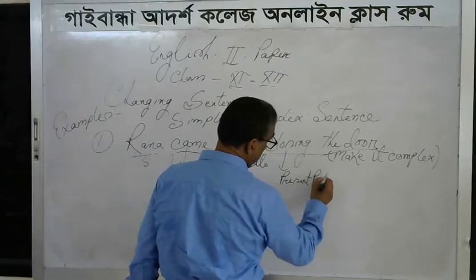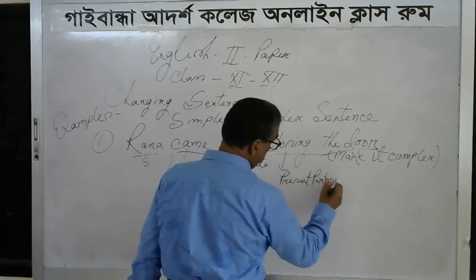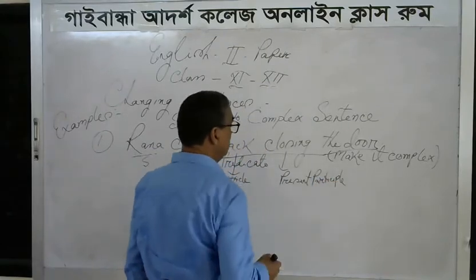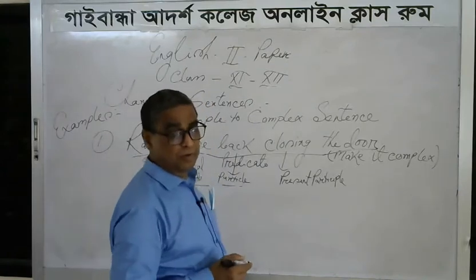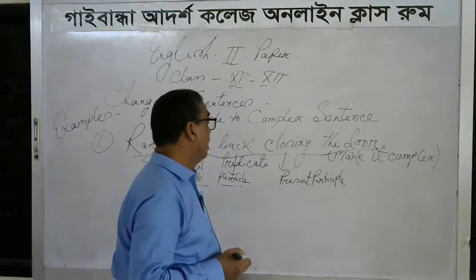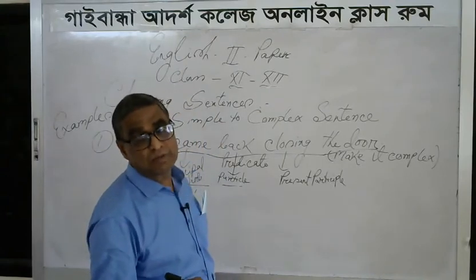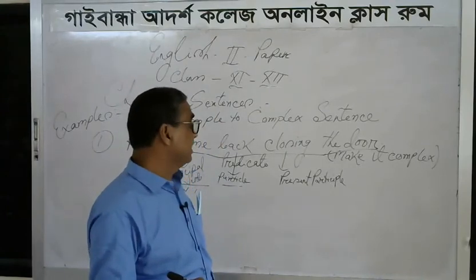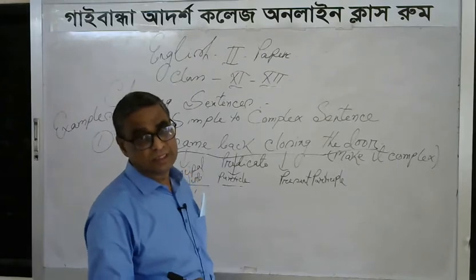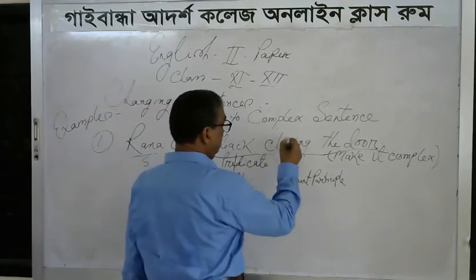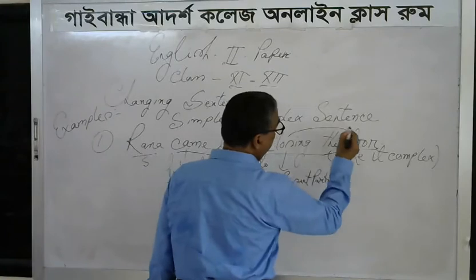But in the present participle form, this verb close possesses the object the door. The door is the object of the verb close.